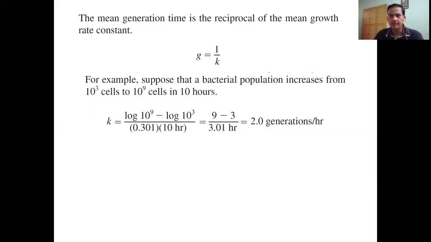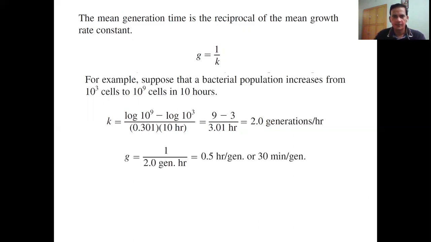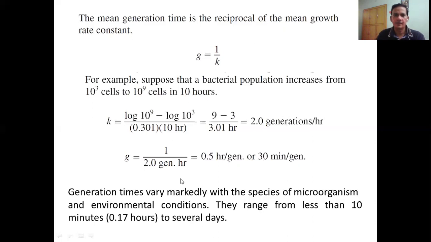So it means that the bacterial doubling time is 30 minutes. So this is what G is, the reciprocal, 1 by 2, which is equivalent to 0.5 hours or 30 minutes. So we get the generation as well as the doubling time here. Generation time varies depending upon the species of microorganism and the environmental conditions.